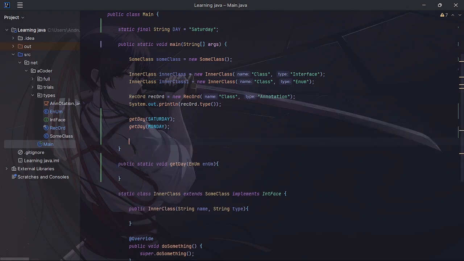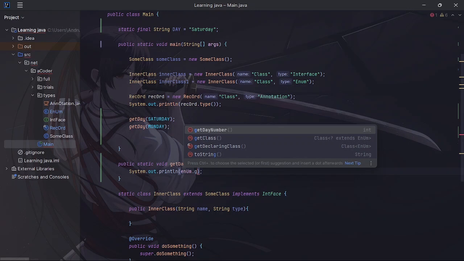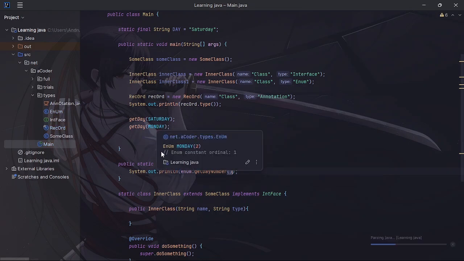So you can get day, and I haven't actually done anything here, so we're going to say SOUT, and I'm going to print out enum dot get day number. So we're going to get the day number of the thing that we passed in. So if we run this, we should get 7 and 1 in the terminal.